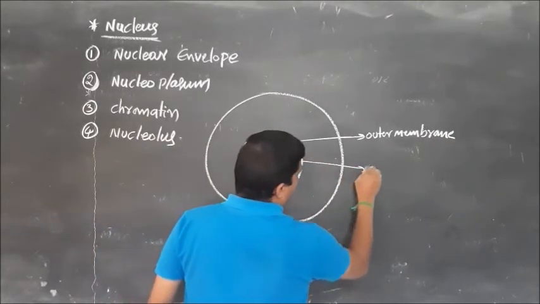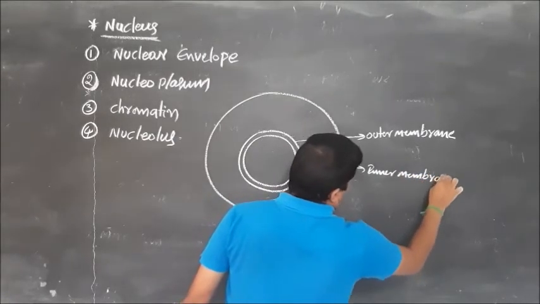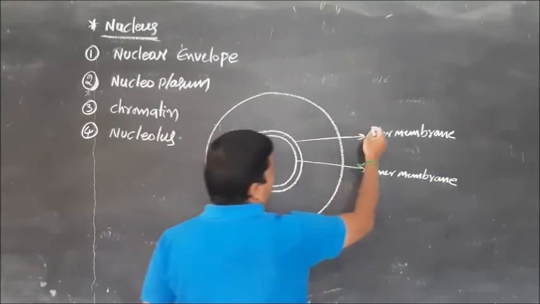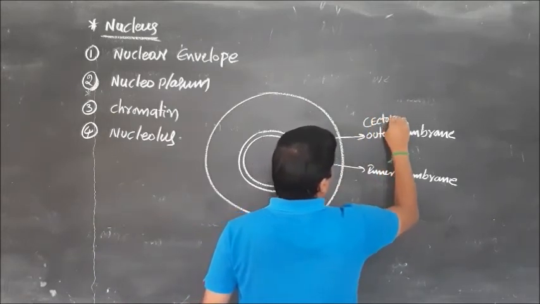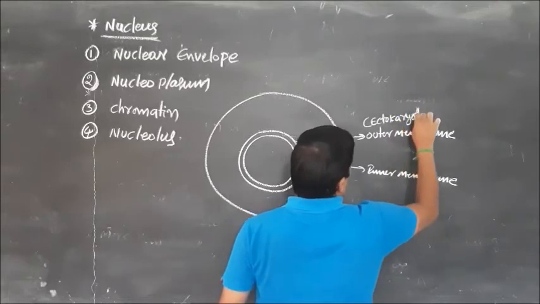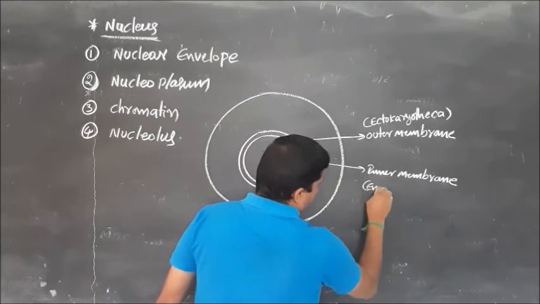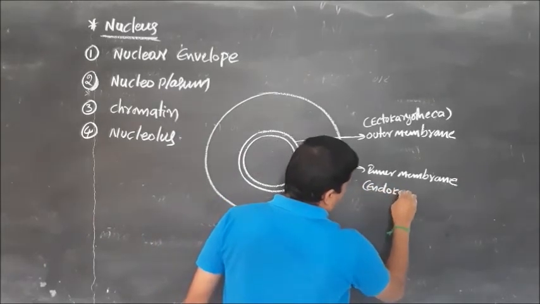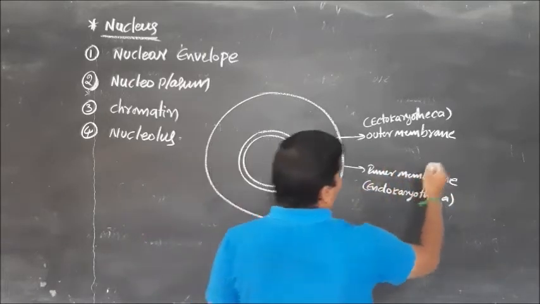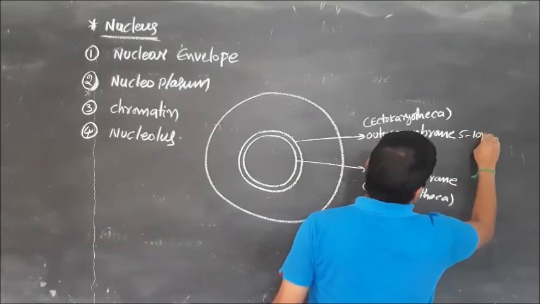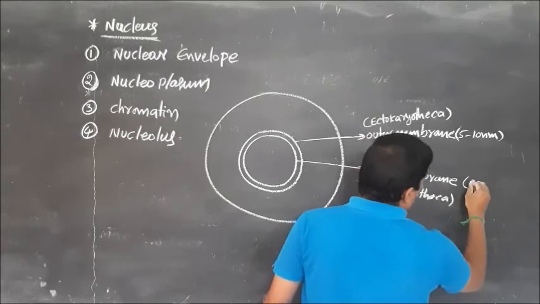And the second one is the inner membrane. The outer membrane is considered the ectokaryotheca, and the inner membrane is considered the endokaryotheca. The outer membrane is 5 to 10 nanometers, and the inner membrane, what is its length?